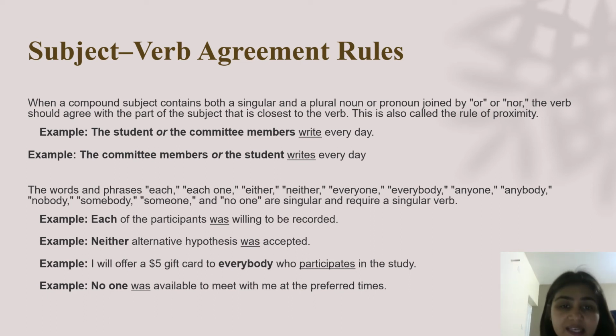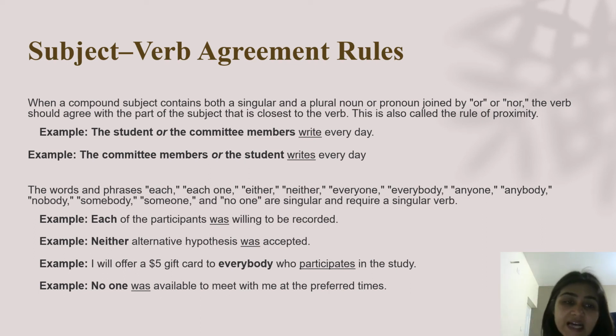Let's try to understand the same example in a different manner. So the next sentence says "the committee members or the student." Okay, so now instead of committee members at the end we have the student. So that is the reason it becomes "writes every day." The student is singular, so the verb will also be singular, writes. As I already said, a verb is made singular by adding s to it, right? So that is the reason it will be singular here, because we have swapped the committee members with the student. So the verb will follow the subject closest to it, the student.